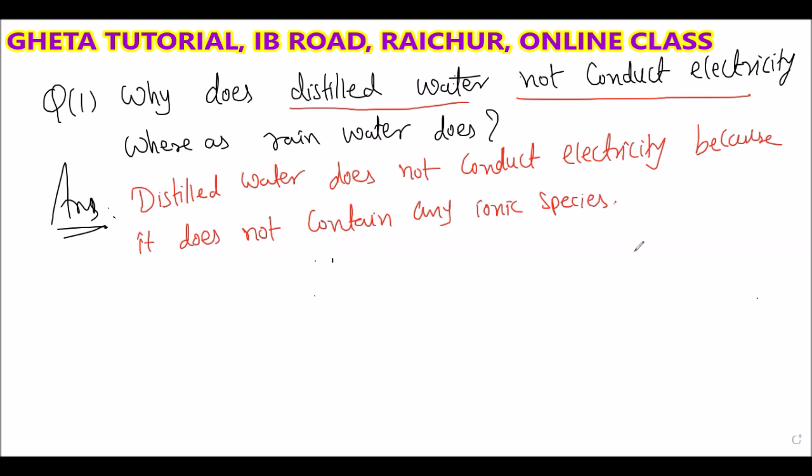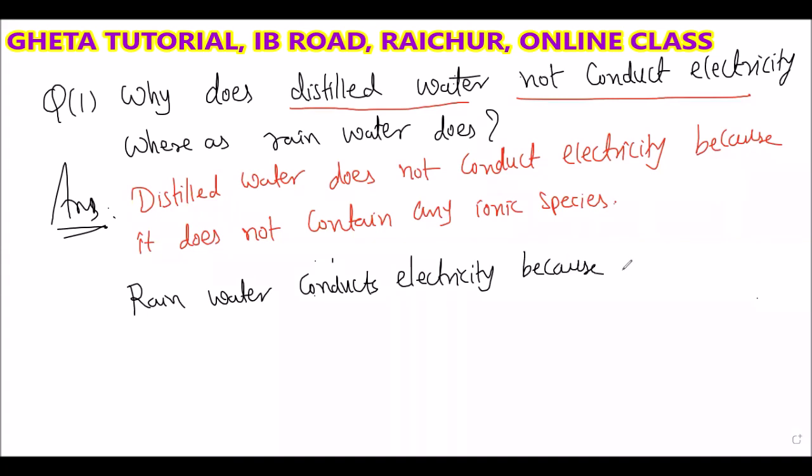And what about the rainwater? Rainwater conducts electricity. Why does it conduct electricity? Because ions are present. Because it contains ionic compound.